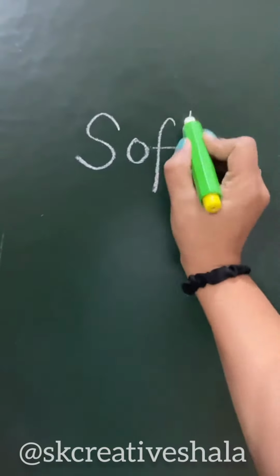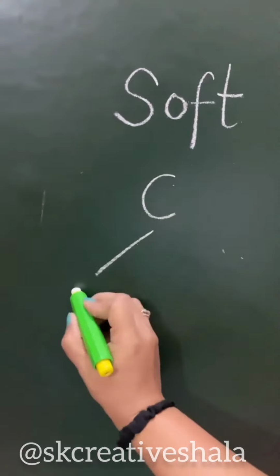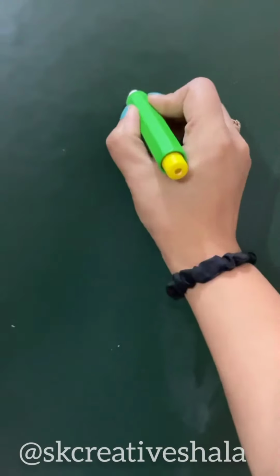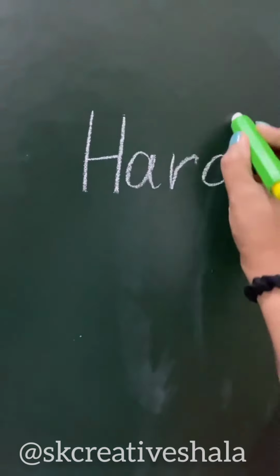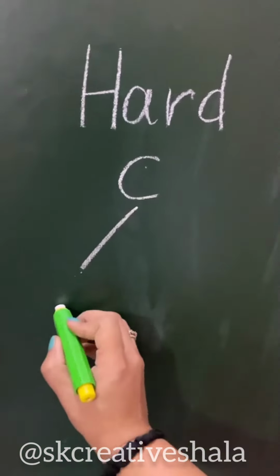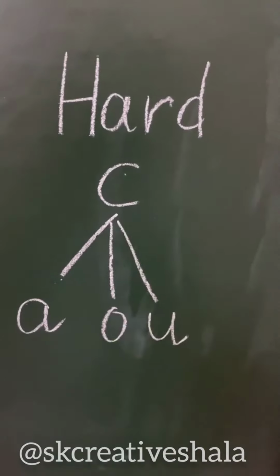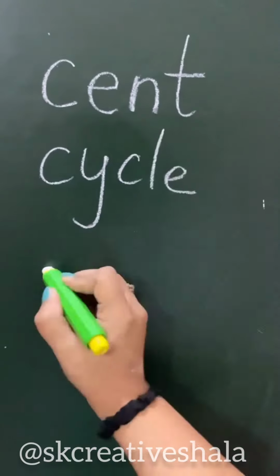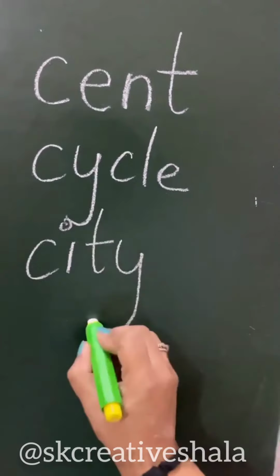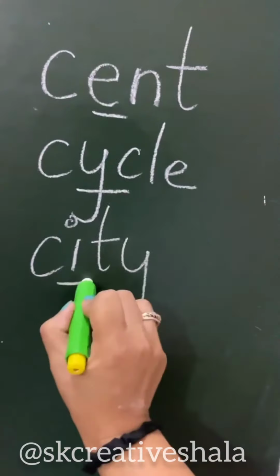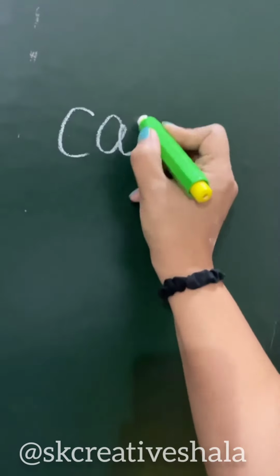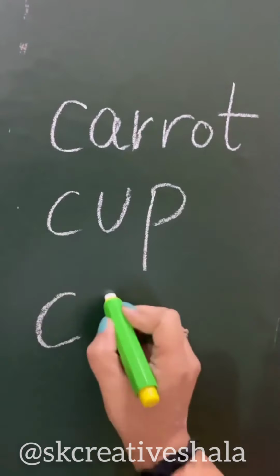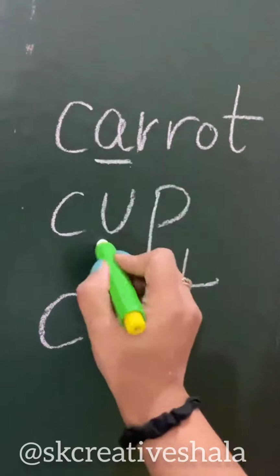So letter C can make its soft sound when it is followed by I, E and Y, and it can make its hard sound when letter C is followed by A, O and U. Look at the words scent, cycle, city, followed by E, Y, I, and the hard sound: carrot, cup and coat, followed by A, U.